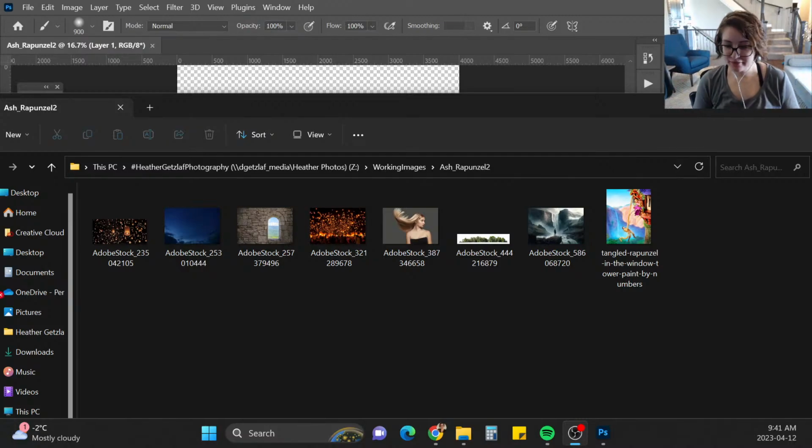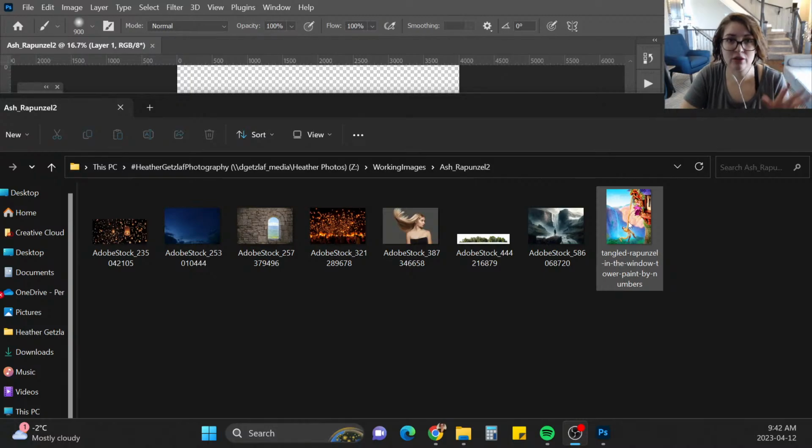Yay! I'm gonna do like a little tower Rapunzel picture, I think, because I had some pictures of my daughter that I took, and I think I want to have her in the window of a tower, and then have all the like floating lanterns around her. I think it's gonna look pretty.